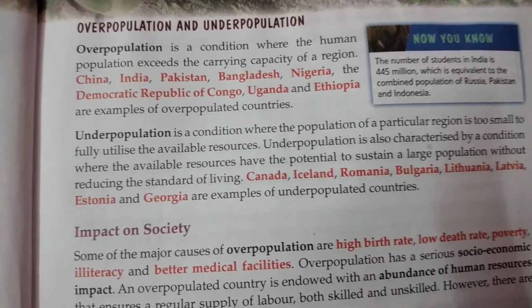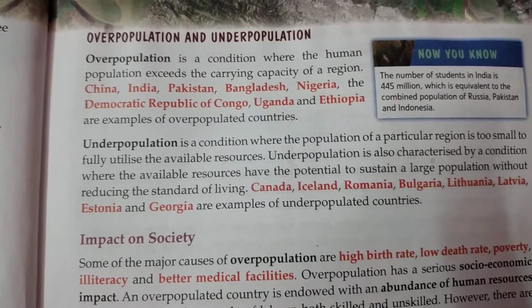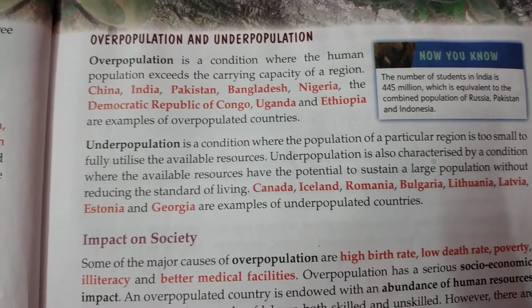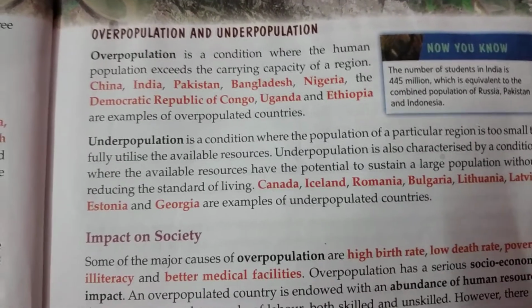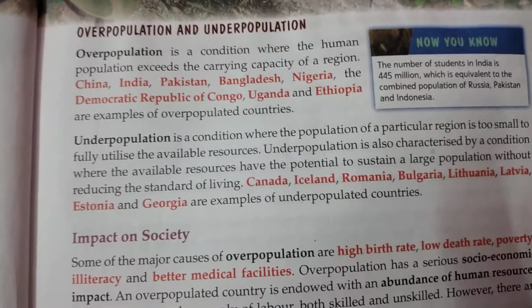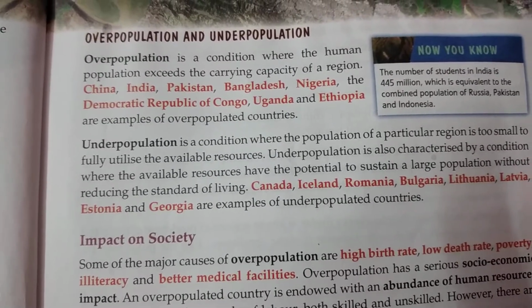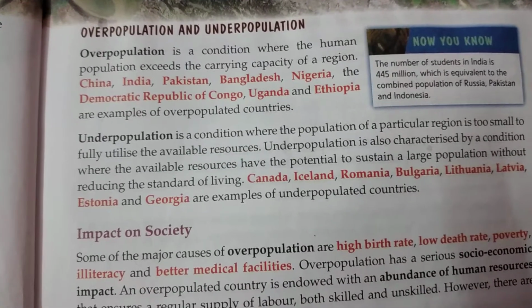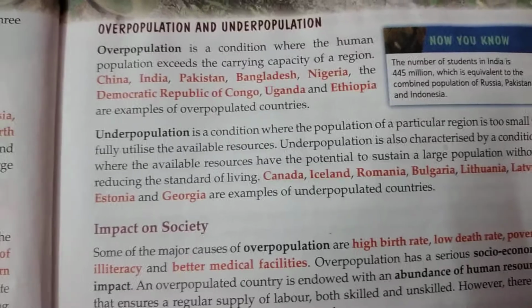Okay, so this is the actual concept of overpopulation, that is whatever number of people can live in a place properly, nicely, most important, comfortably. If the number of residents living over there is much higher than that, then it is considered to be overpopulation.